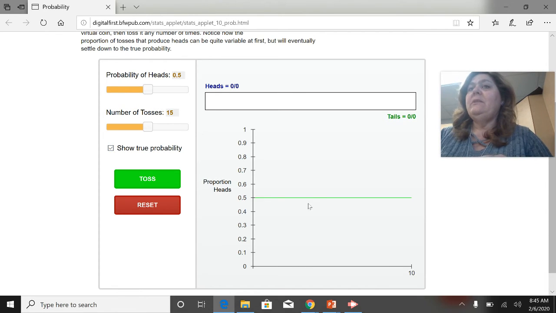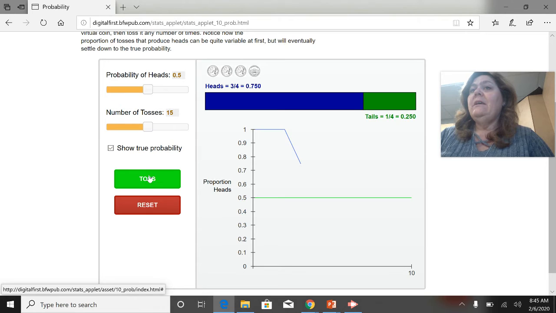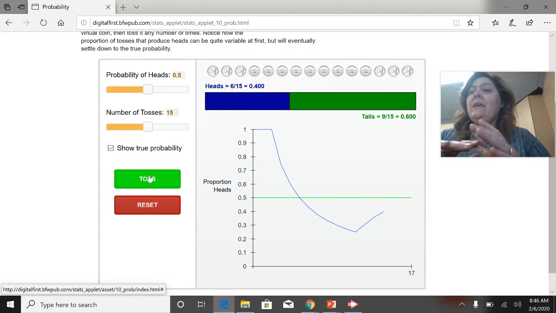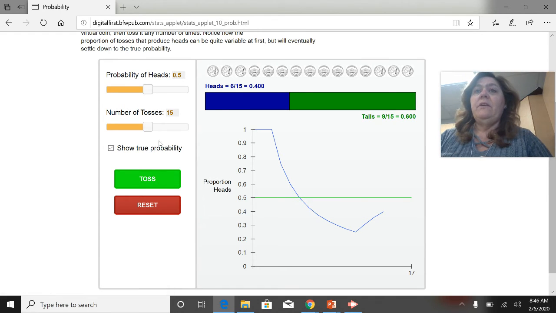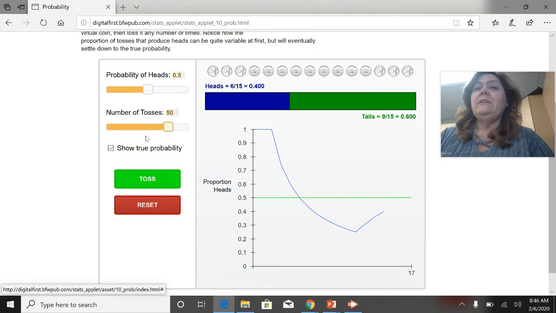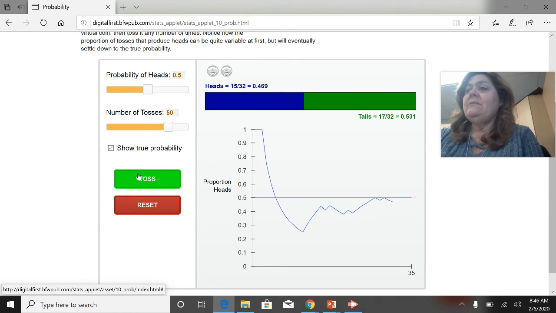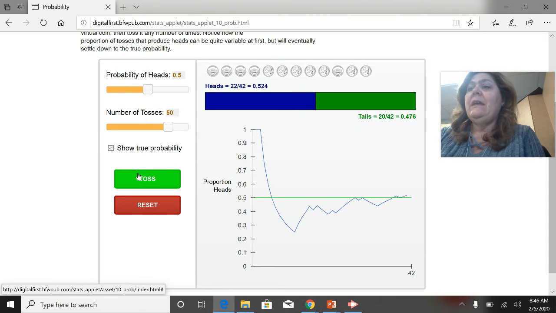We're going to show the true probability tossing a coin. If it's a fair coin, probability of heads is 0.5. And then let's just toss 15 coins, to show you how that probability changes. Of course, when you have small numbers of trials, the variation is going to be huge. Now let's get it to toss 50 more. And as it's tossing 50 more coins, you could see that the probability of getting a head is now nearing, and it goes up and down around it, but a lot closer to that 0.5. Actually, we ended at